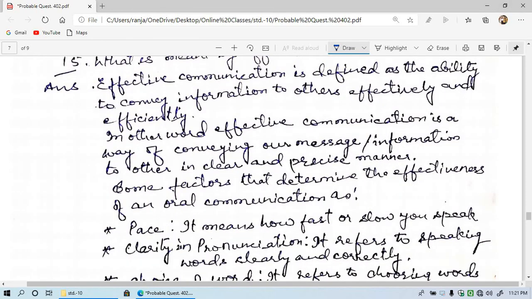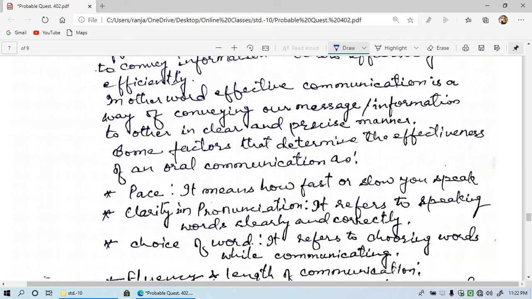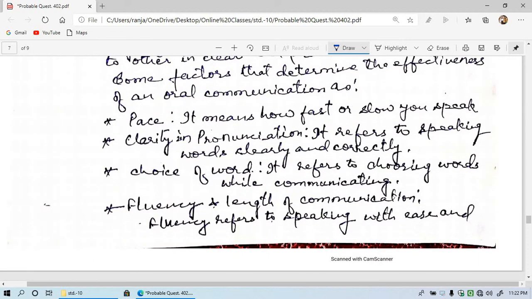In other words, in my own words we can say that effective communication is a way of conveying our message and information to others in a clear and precise way. Precise means what? To the point, not something more and not something less. Some of the factors that determine effective communication in oral communication are, for example, if you are talking orally, you may have pace. What is pace? Pace means you are talking slowly or fast.